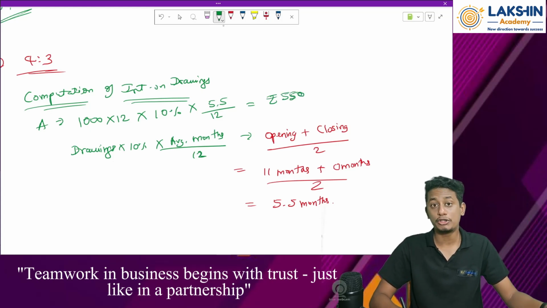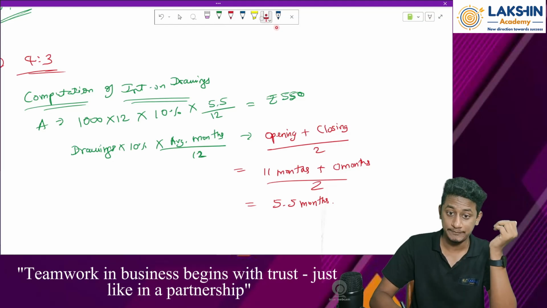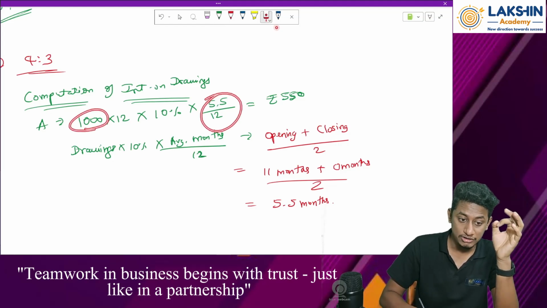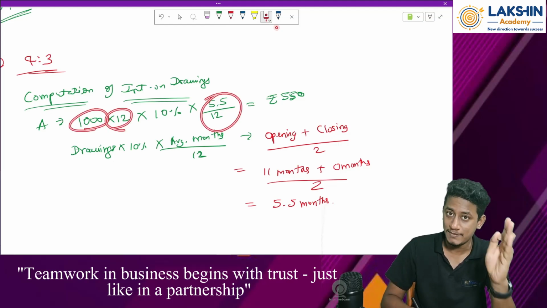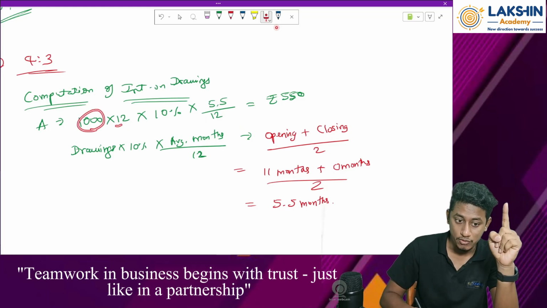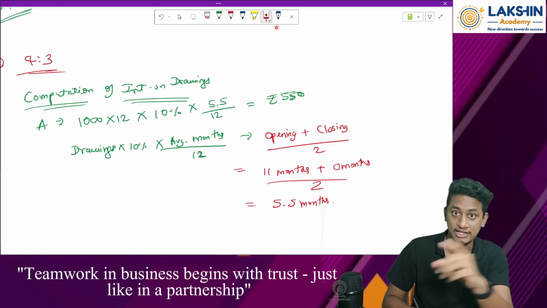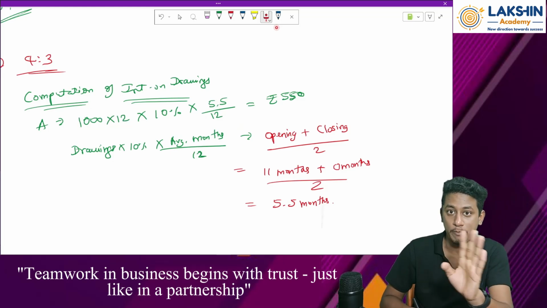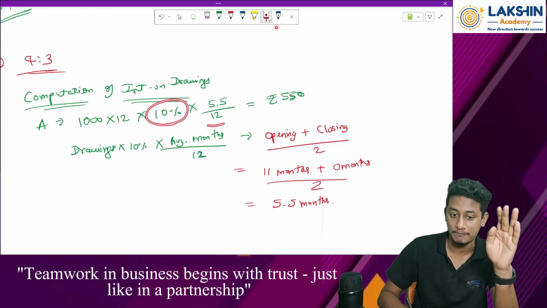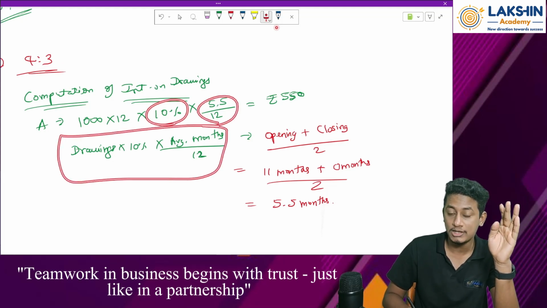Sir, why did you do this? Because see, it has been drawn 1000 rupees per month on an equal basis, right? An equal amount was drawn for a whole year. There is no stoppage in between. Because of that, I can use this particular formula to find out the average months.